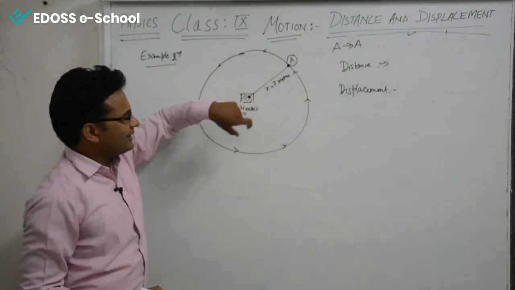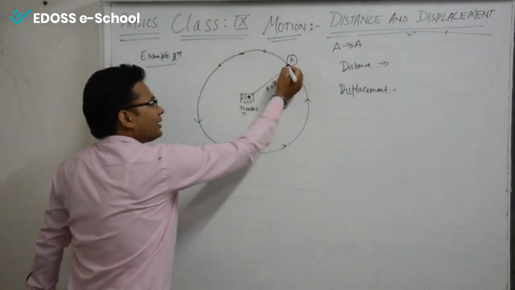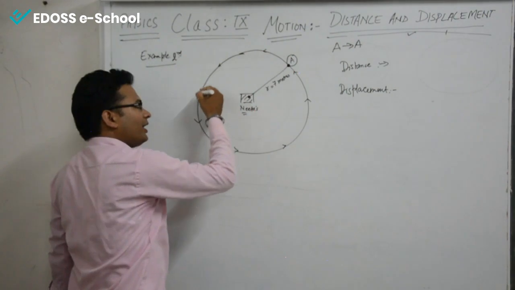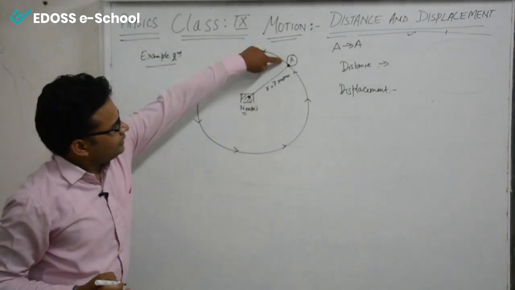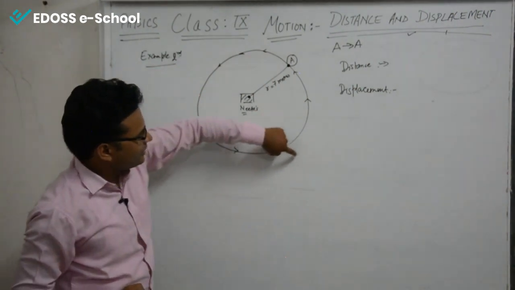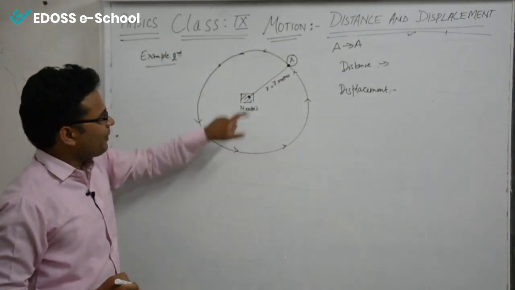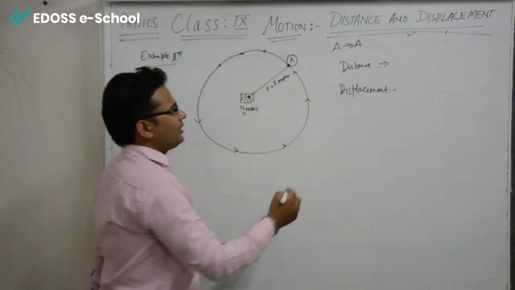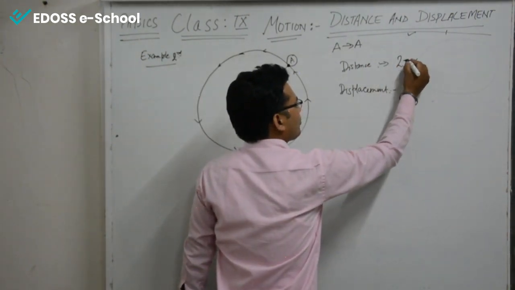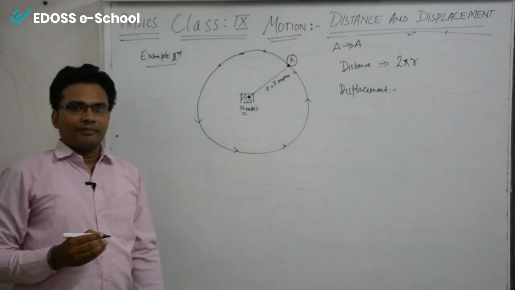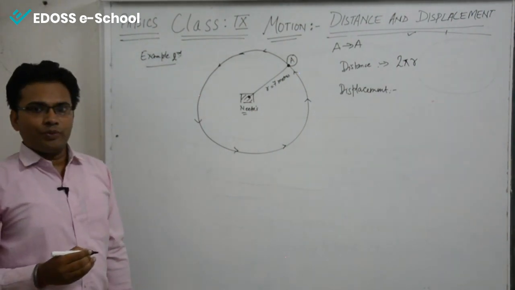Now the distance in this case, as you can see, she moved from A and reached the final position A. So the distance moved is this fence, or you can say the perimeter of this circle. The perimeter of the circle is 2 pi r. Pi has the value 22 by 7.